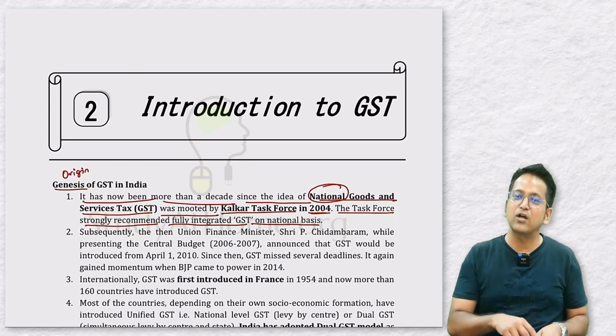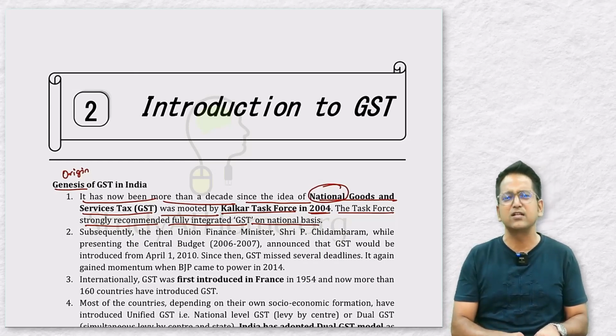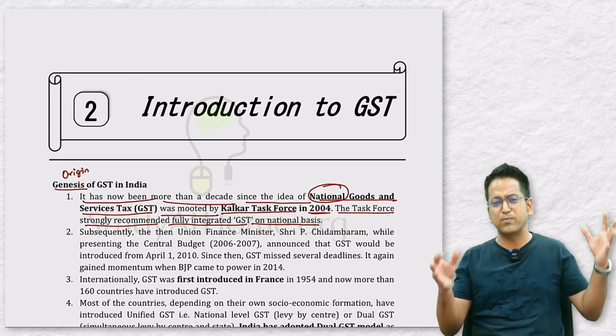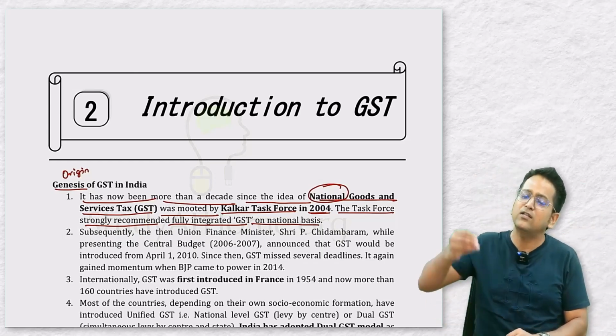I will share about the part where I was mentioning repeatedly that the preparation of GST has been going on for a long time and now it came. But why was the implementation delayed by so much? The reason is that Kelkar Task Force suggested implementation of national GST, and the central government will have this power. Right? But now this is where the problem arises. Because the state governments were never willing to give this power to the central government. Why is that?